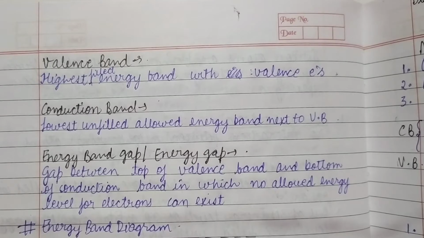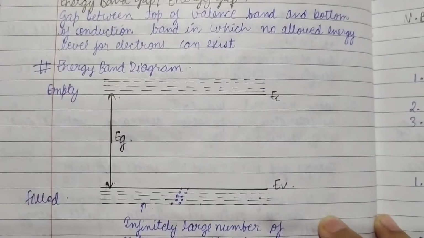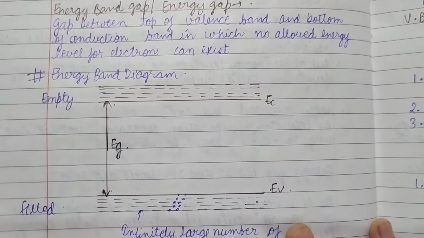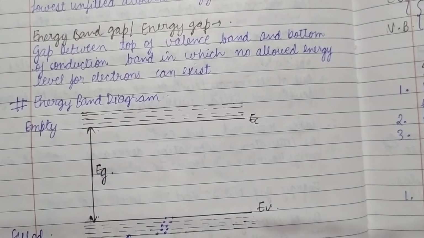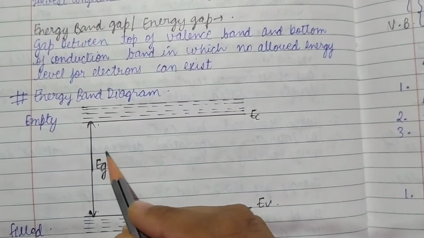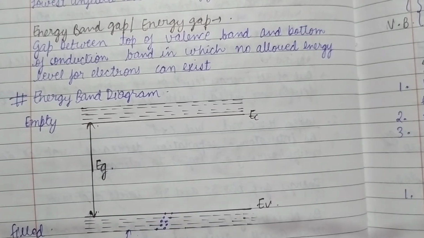Now what is energy band gap? Energy band gap is the gap, or the energy difference, between the two bands. The two bands that we have already discussed are valence band and conduction band. Okay, so this energy difference is known as energy band gap. As you can see, this is the conduction band, this is the valence band. And the difference in energies between these two bands is the energy band gap, and this is denoted by Eg.